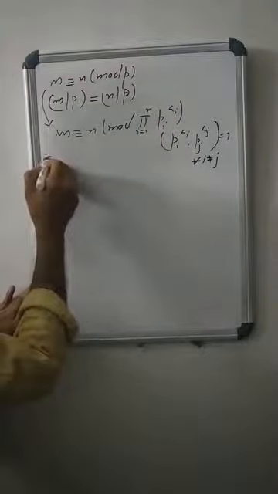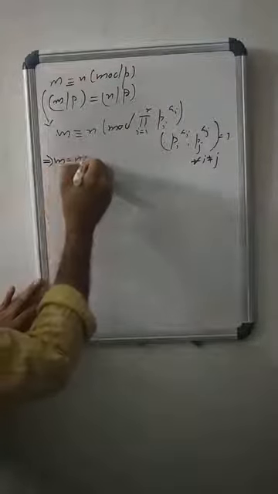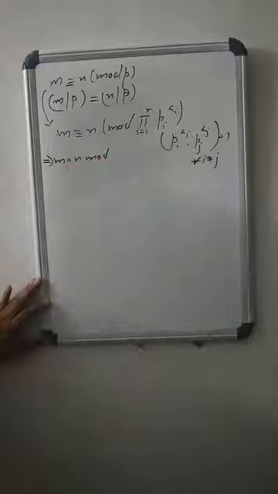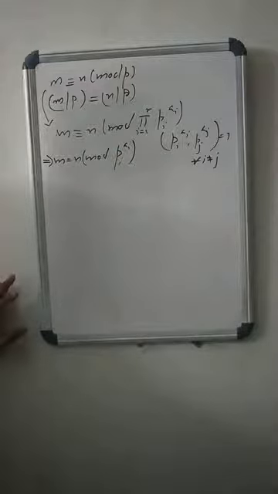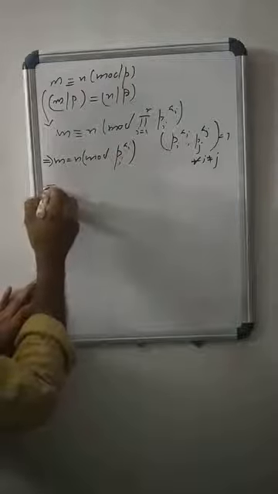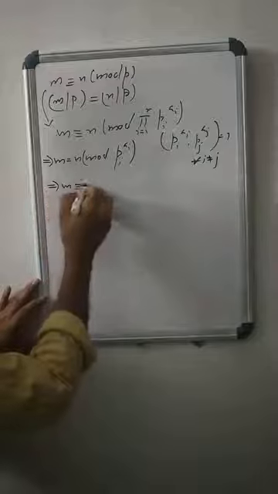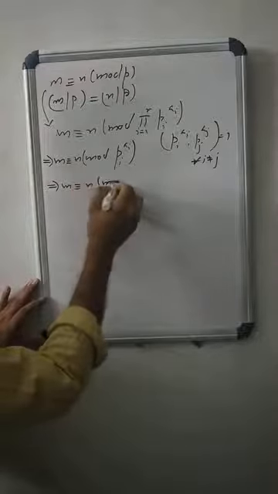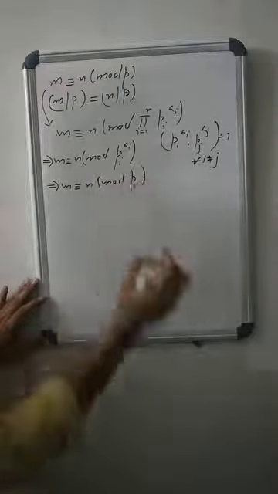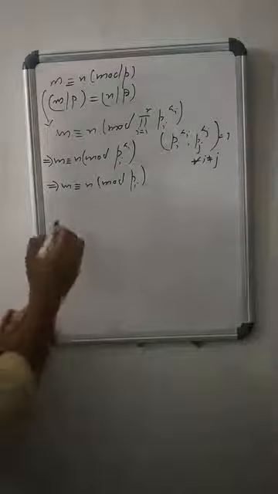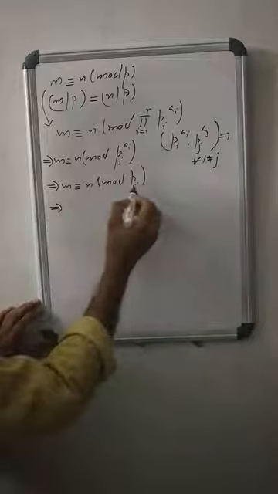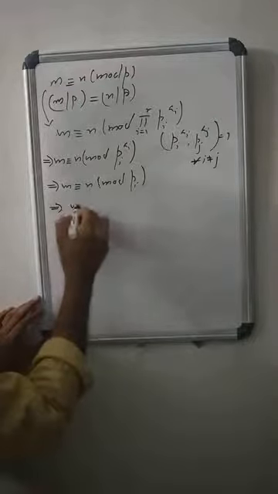Therefore, this implies m is congruent to n mod Pi to the power a_i. By using the Legendre symbol, m congruent to n mod Pi to the power a_i means m is congruent to n mod Pi, again by the property, where Pi is an odd prime.